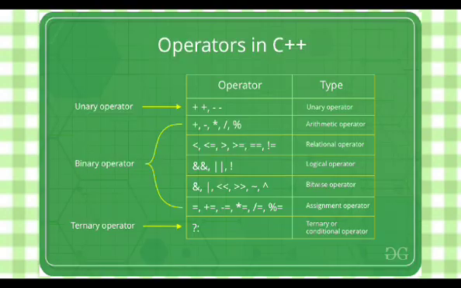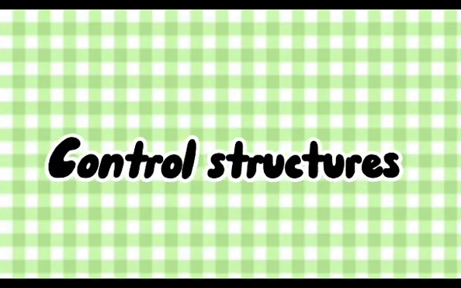These are the operators in C++: unary, binary, and ternary operator. Now, here are the control structures in C++. But wait, what do you think is a control structure in C++?